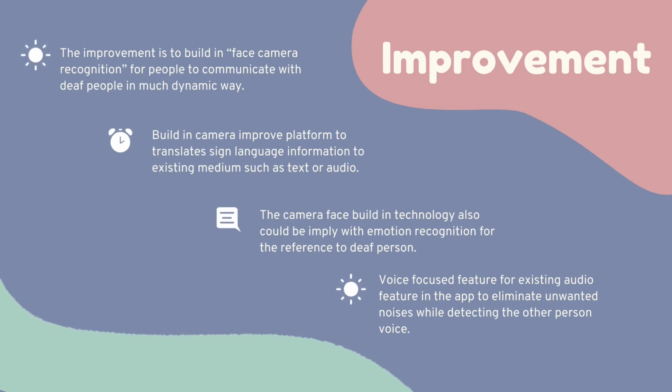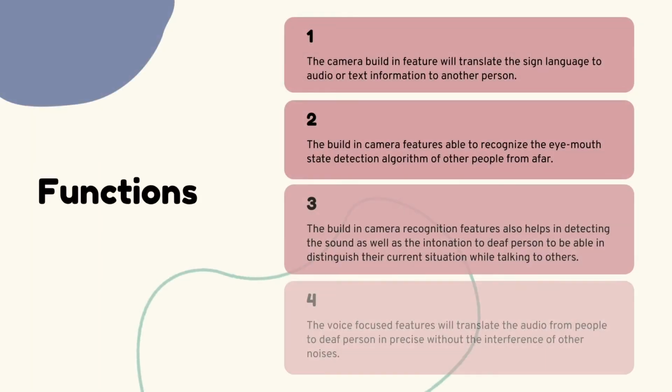On top of that, the improvement of the voice focus feature for the existing audio feature in the app is mainly to eliminate unwanted noises while detecting the other person's voice. The built-in camera feature will translate sign language to audio or text information. Moreover, the built-in camera feature is to recognize the eye-mouth state detection algorithm of other people. Next, the built-in camera recognition feature also helps in detecting the sound as well as the intonation, for the deaf to be able to distinguish their current situation while talking to others.